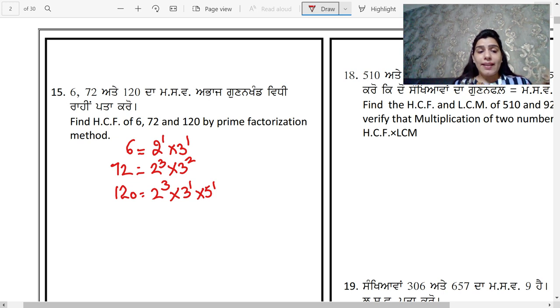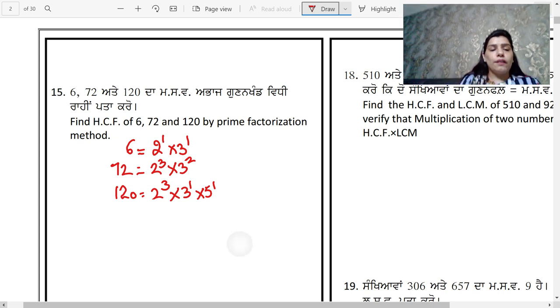Remember, in HCF the word comes, highest common factor. The full form of HCF is highest common factor. You have to take common, common means which is in 6 as well as 72 as well as in 120, but with the lowest power. So you can easily see that the factor 2 and factor 3 are in all the three numbers, but the lowest power of factor 2 is 1 and the lowest power of factor 3 is also 1.